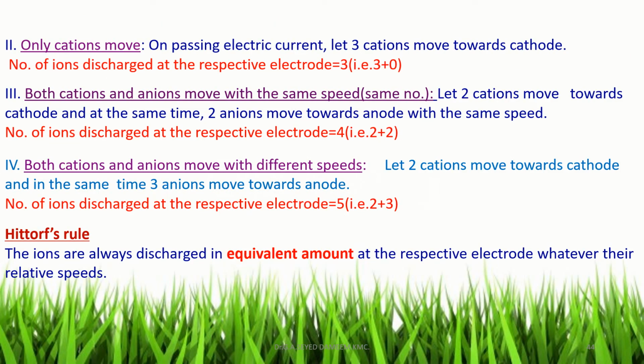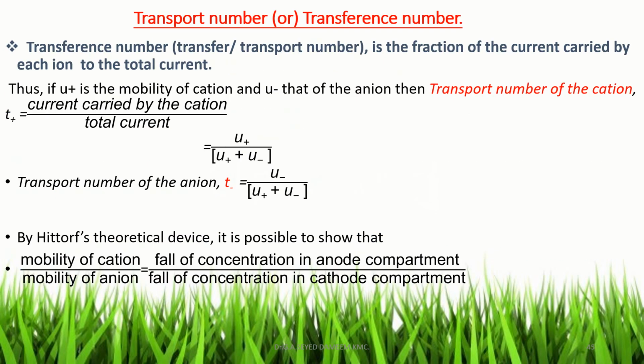This slide shows the rule, and the explanation of the previous slide is given. Next topic, transport number, otherwise called transference number. The symbol for transport number of cation is T plus, and the symbol for transport number of anion is T minus. Now what is transport number? It is the fraction of the current carried by each ion to the total current. That is called the transport number of the ion.